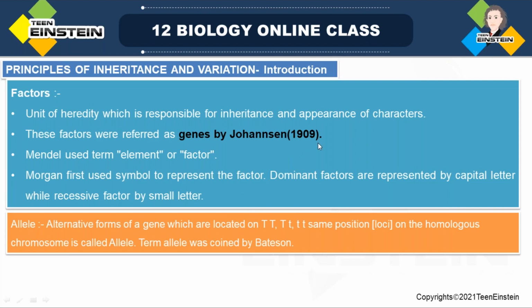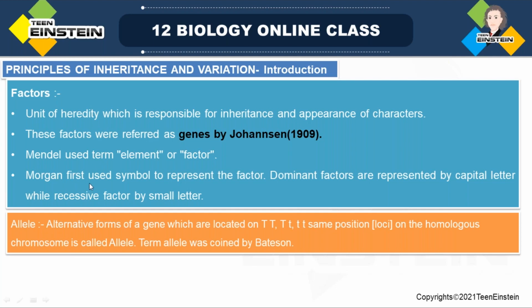Later, Johansson, in 1909, renamed or mentioned these factors as genes. Note down, genes. And Mendel used the term element or factor. Which term did Mendel use? Element or factor. He used that term, but later it was renamed or referred to as genes by Johansson in 1909.